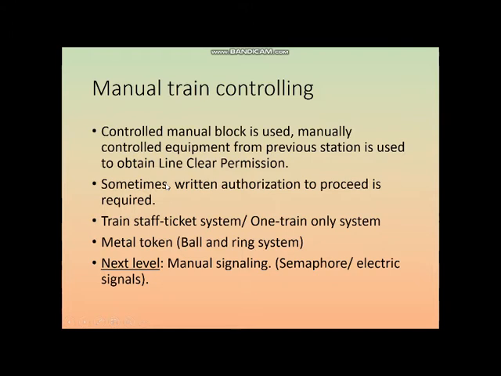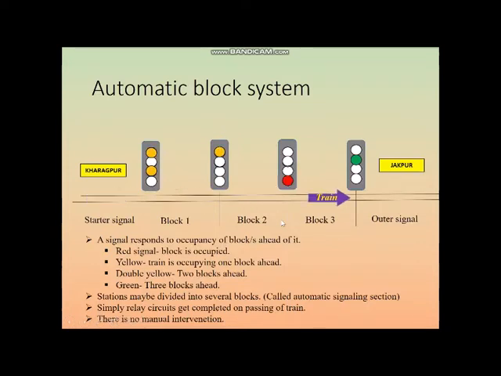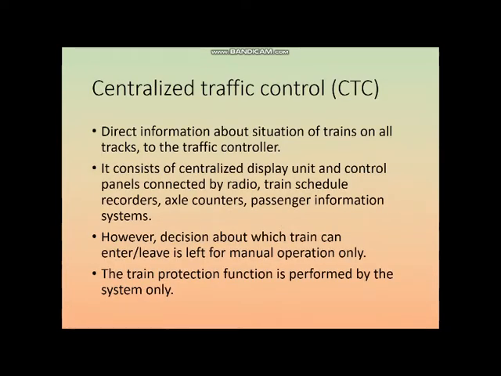Or suppose a new railway line is laid, for example during construction or engine rolling before actual passenger traffic has started, at that time also this kind of return authorization or one train only systems are used. And after this comes the most advanced, that is centralized traffic control, where direct information about the situation of all the trains on all the tracks is given to one central unit of the traffic controller. Similar to how we had traffic management centers in roadways, there is this centralized traffic control system.